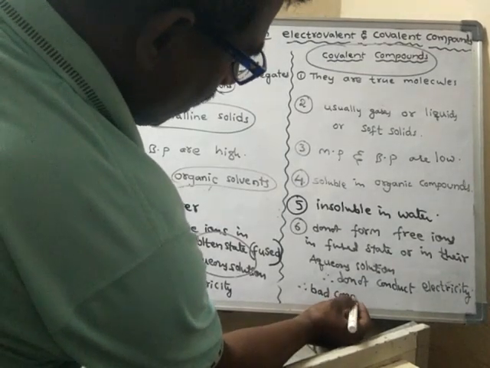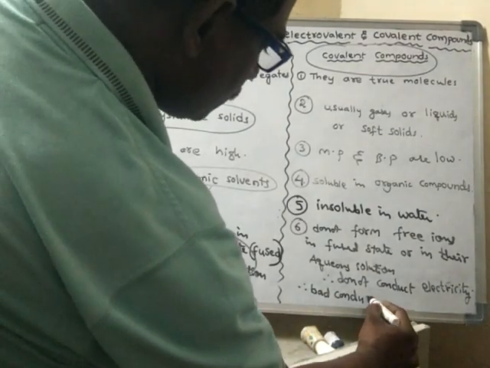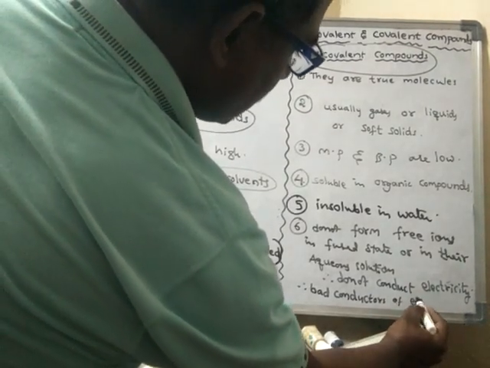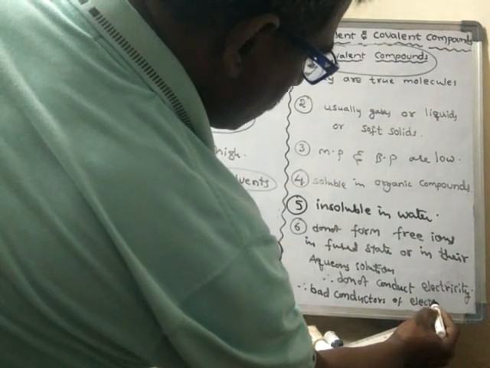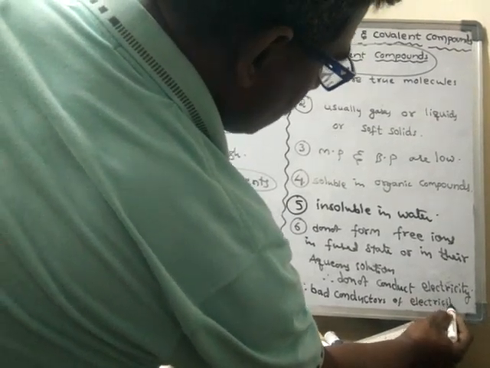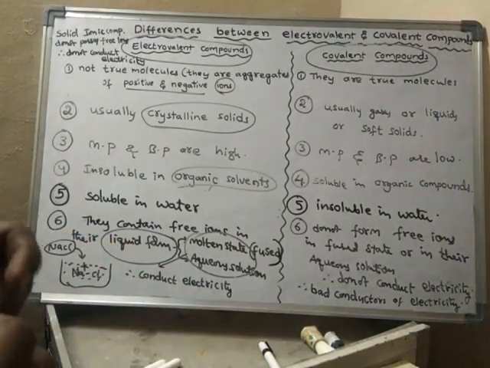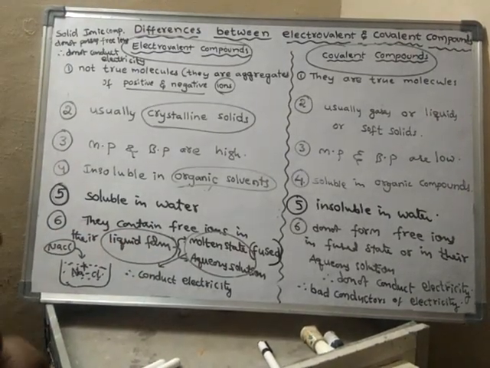These are some of the important differences between electrovalent and covalent compounds.